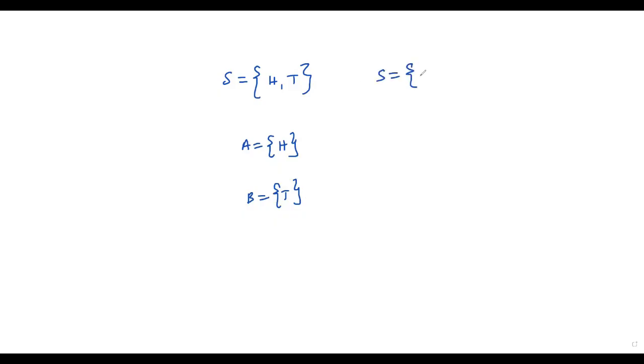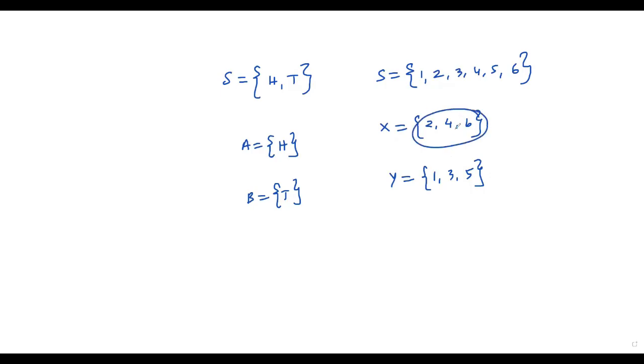So the same thing we can consider when a die is rolled. The sample space that we have discussed is the set of all possible outcomes, 1, 2, 3, 4, 5, 6. Okay, let capital X be the event of getting an even number, that is 2, 4, 6, and capital Y be the event of getting an odd number, 1, 3, 5. So when a die is rolled, if I get an even number as outcome, there is no chance for an odd number. In case I get an odd number as an outcome, there is no chance for an even number.